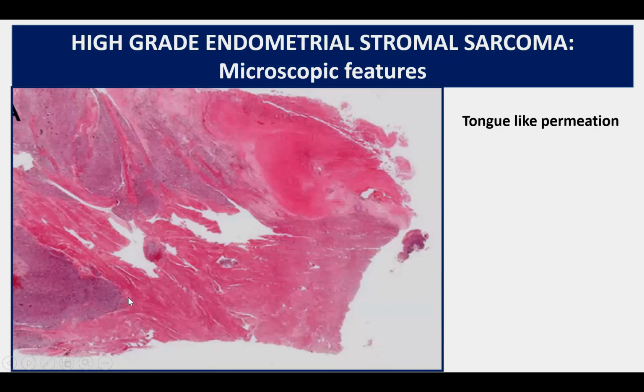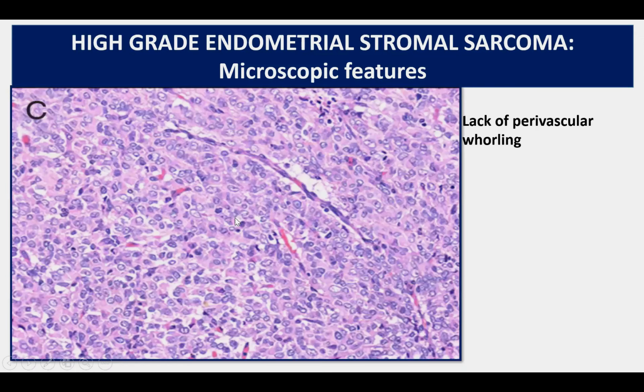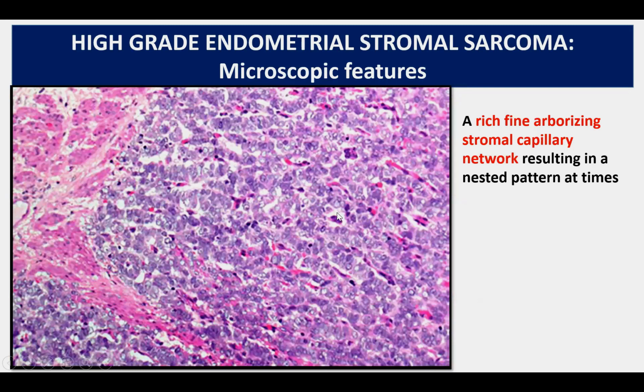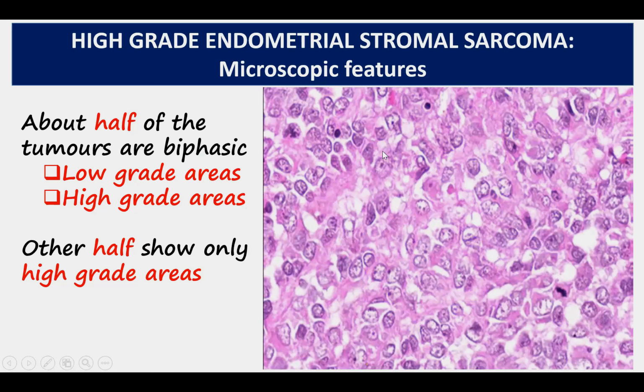So this is the microscopic appearance of high-grade endometrial stromal sarcoma. We can see tongue-like permeation in these tumors as well, but they lack perivascular whirling, and they show a rich and arborizing stromal capillary network that often gives rise to a vague nesting appearance to the tumor cells. About 1/2 of the tumors are biphasic, and by biphasic we mean that the tumor contains both low-grade areas and high-grade areas. The other half of the tumors show only high-grade areas.